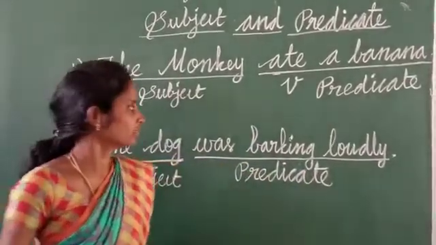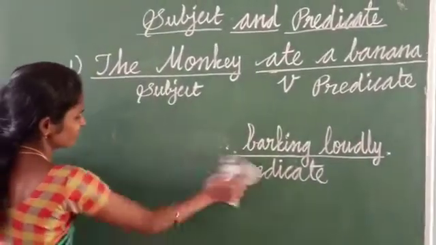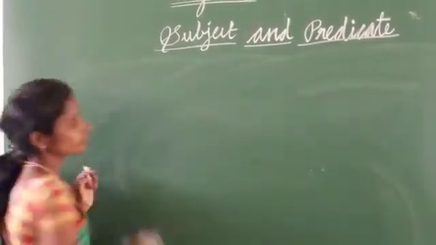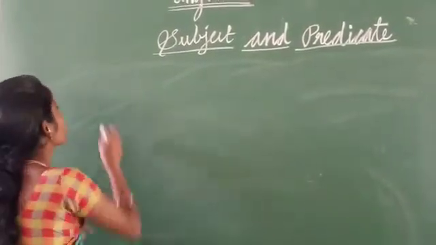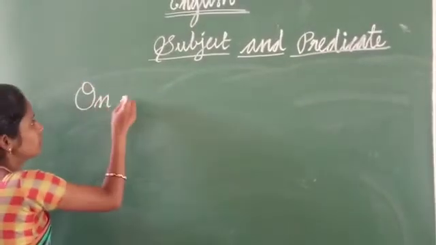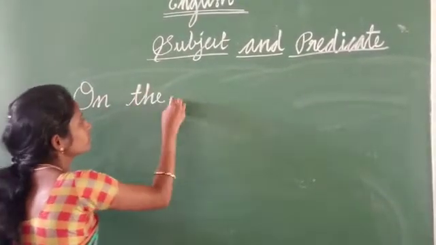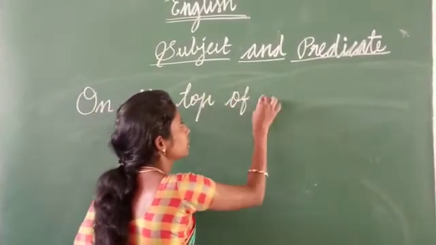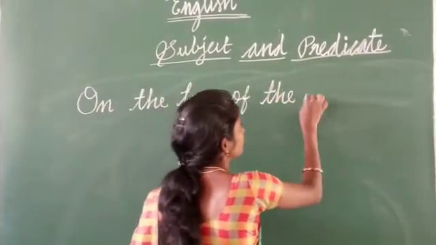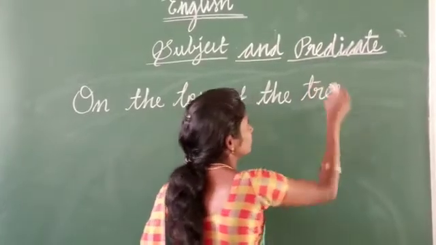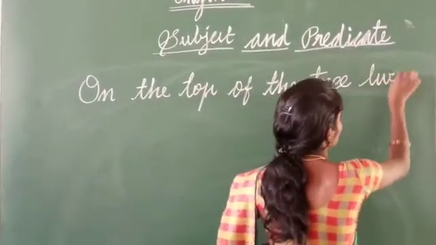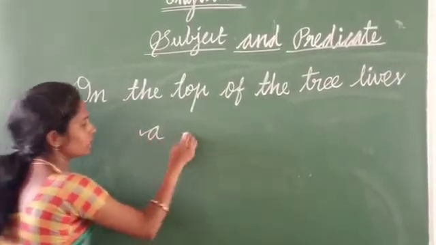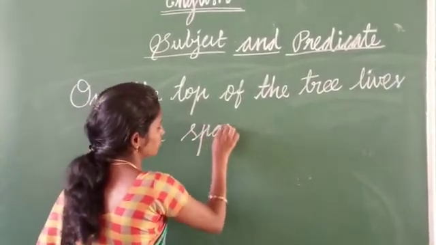For example, on the top of the tree lives a sparrow.